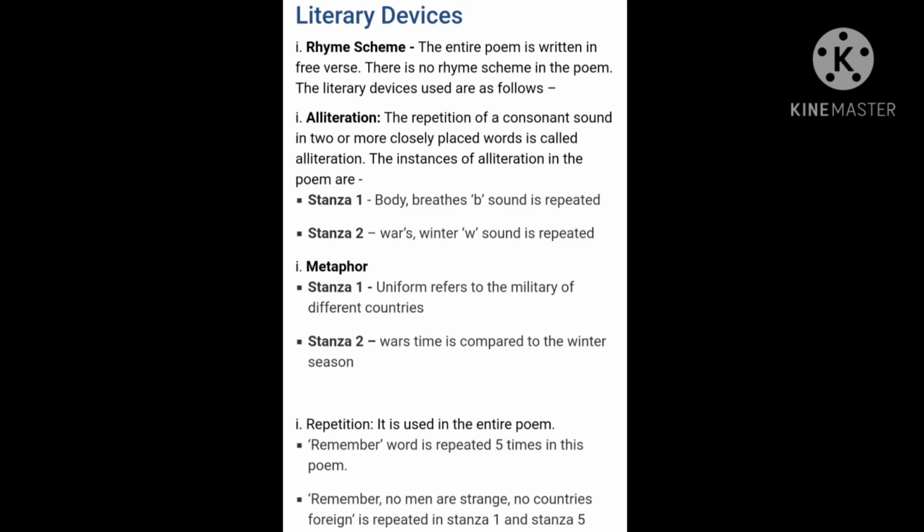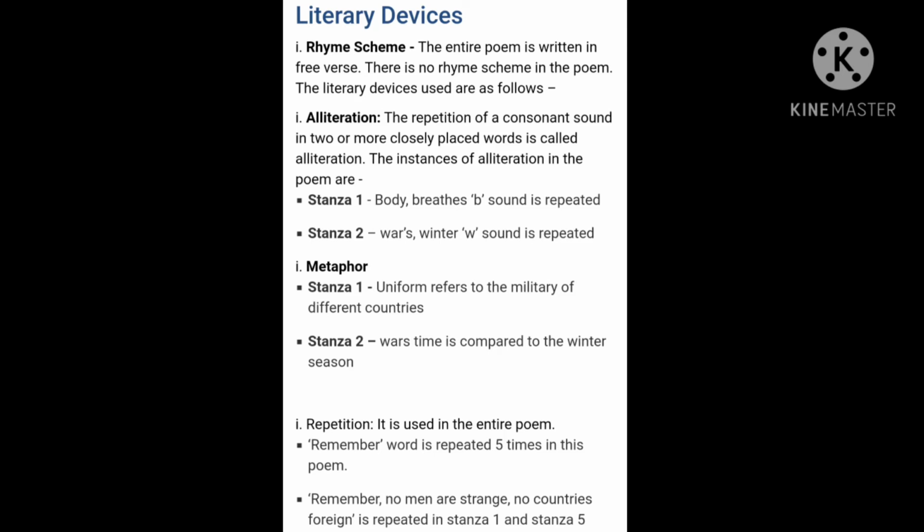Then in stanza number 2, wars and winter are repeated in the second line itself: "are fed by peaceful harvest, by wars long winter starved." Again the W sound is repeated. So we can again say the poetic device alliteration is there. Alliteration means the repetition of a consonant sound at the beginning of a word. Here body and breathes have the same B sound, then war and winter, the W sound.